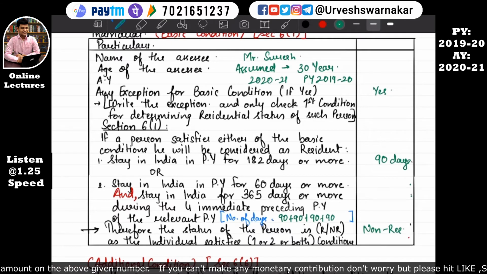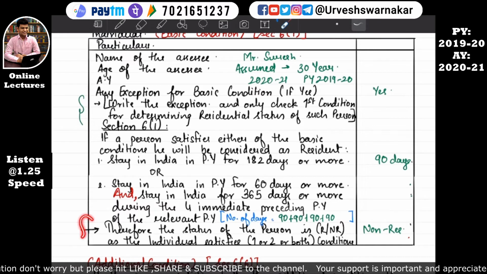Okay, here you just need to mention the exception. That's it. If you mention the exception here, you don't need to mention again that if there is an exception, only the first basic condition has to be satisfied. The examiner is smart enough to identify that you have already mentioned it here. I hope this is quite clear.